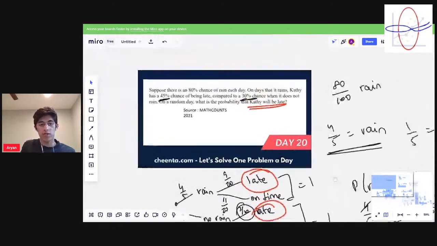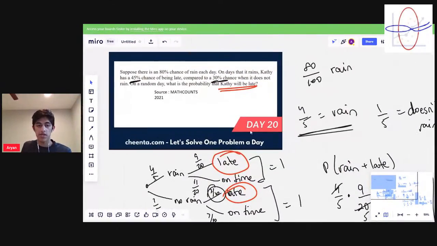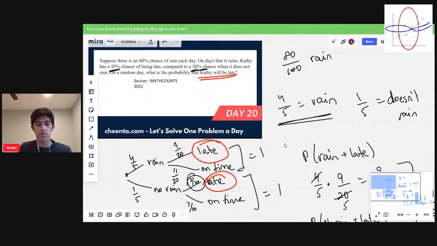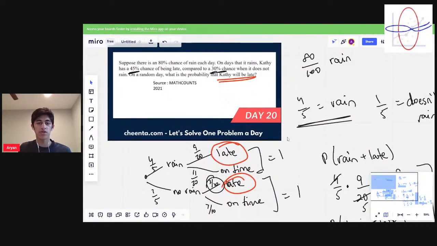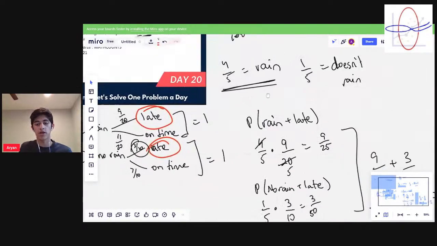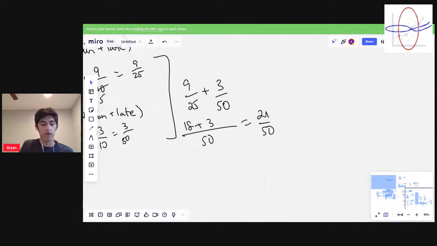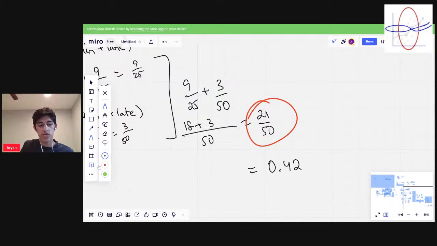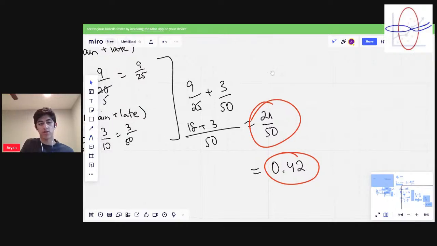And if we just read the question, make sure we're answering what they're asking. They say the probability that Kathy is late. And again, we go back to read the question because, say, for example, the question asked us to find our answer in terms of a decimal or a percentage, then we would write our answer in a slightly different form. But because they don't specify, we could just write 21 over 50. Or equivalently, if you like decimals, you could write that as 0.42. Either of these answers would have worked, but that should be all for this question.